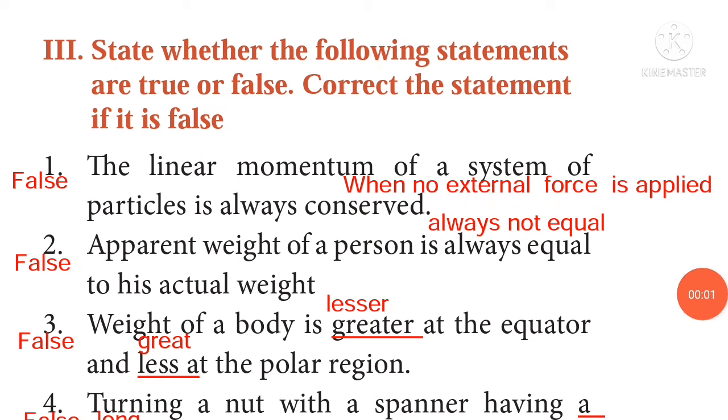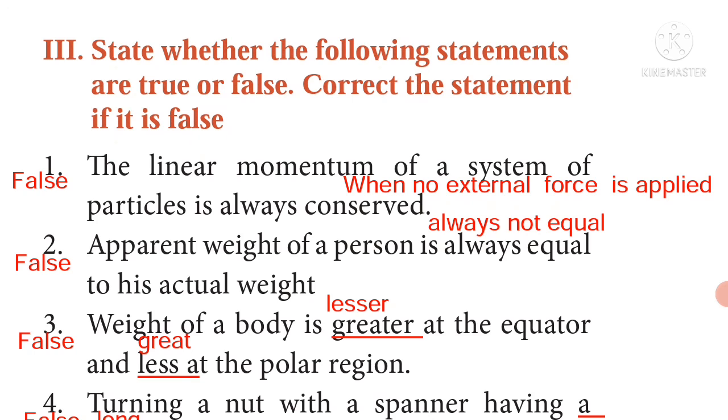State whether the following statements are true or false. Correct the statement if it is false. The linear momentum of a system of particles is always conserved. The given statement is false. The linear momentum of a system of particles is always conserved when no external force is applied.